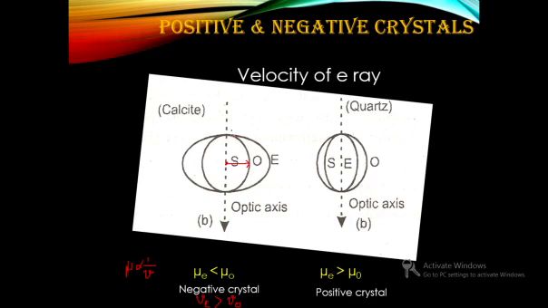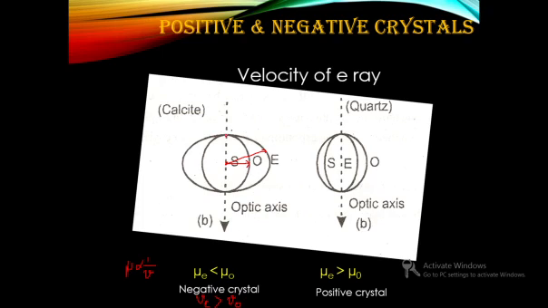That will constitute a spherical wavefront if it is covering the same distance along all directions. And the distance traveled by the extraordinary ray along the same direction in that particular time will constitute an elliptical